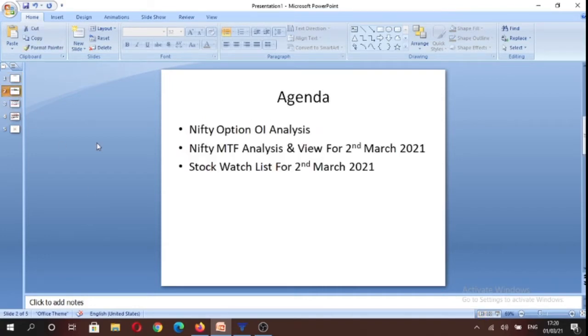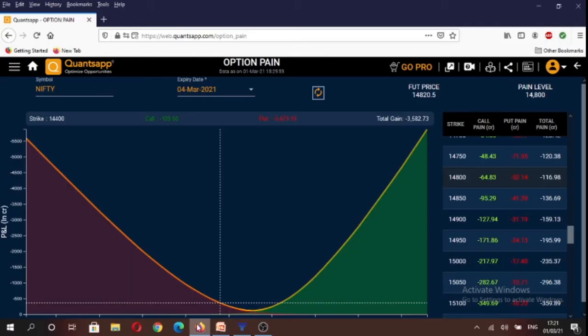The purpose for making this video is to analyze Nifty options open interest data. We would be analyzing Nifty on multiple time frames and we would be framing a view for tomorrow, that is 2nd March. Apart from the index, we would be also discussing our stock watch list. So let's start by analyzing options open interest data.